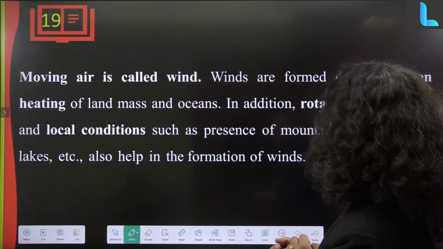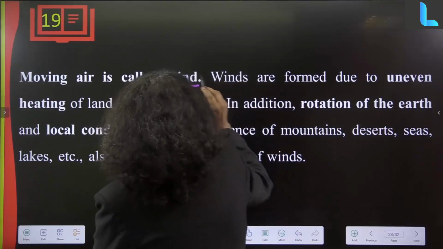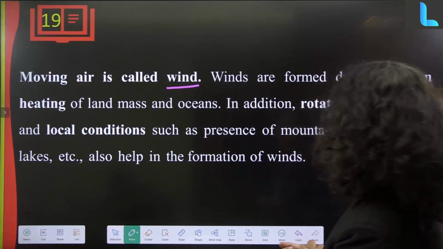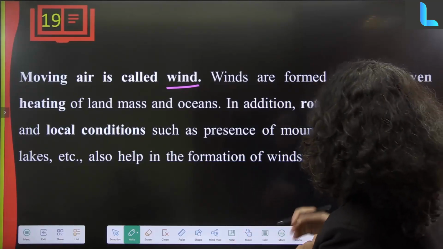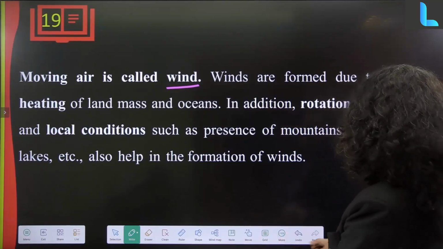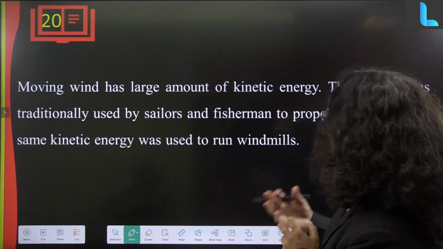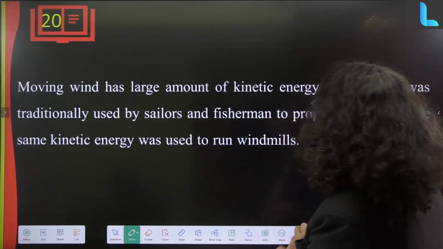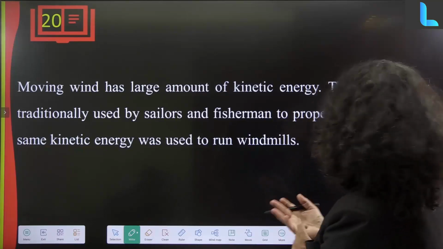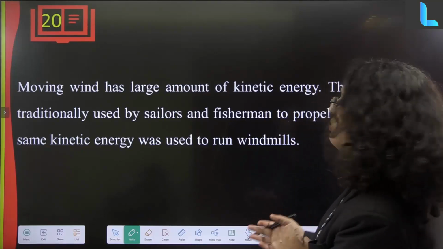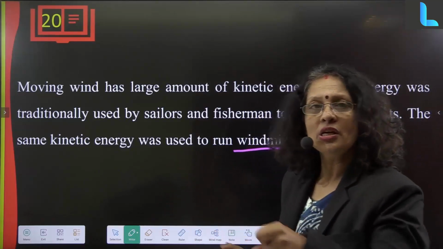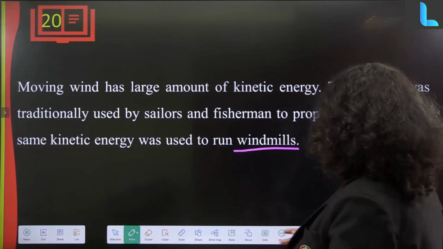Now, moving air is called wind, and winds are formed due to uneven heating of landmass and oceans. In addition, the rotation of the earth and local conditions such as the presence of mountains, deserts, seas and lakes help in the formation of winds. Moving wind has a large amount of kinetic energy. This energy is traditionally used by sailors and fishermen to propel their boats. The same energy is used to run windmills, which trap this wind energy and convert it to electrical energy, like this.